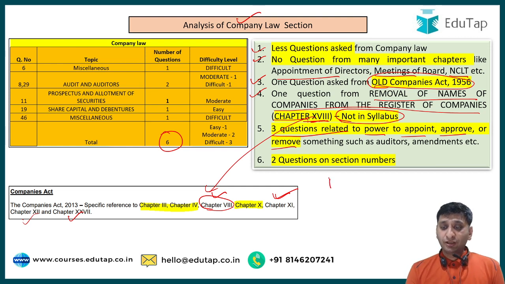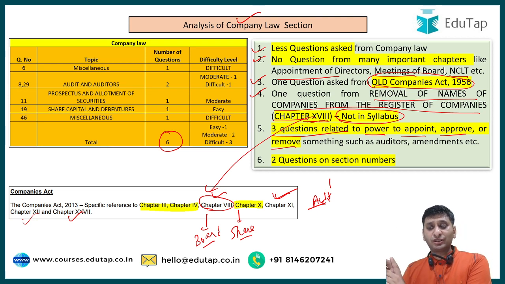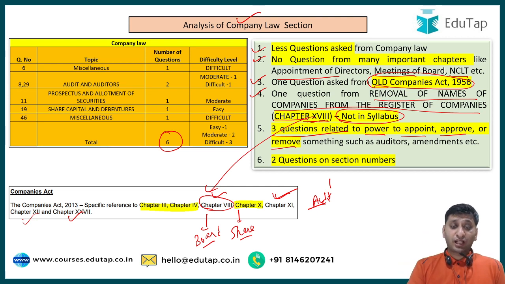For something, say, the auditor has the power. For something they would say the board has the power. For something they would say shareholders have the power. So at times it becomes very confusing who has what power. So please write it down specifically that in this area this entity has a power, shareholders have a power, a special resolution has to be passed, or an ordinary resolution needs to be passed. This has to be very clear. Out of 6, 3 questions were related to this, which were very confusing for the students.